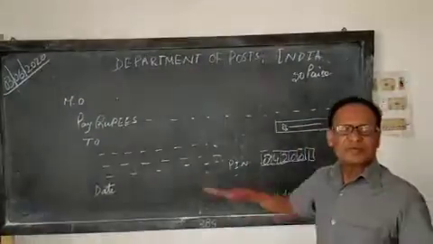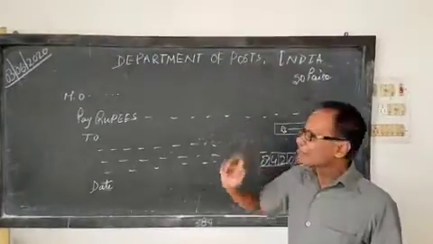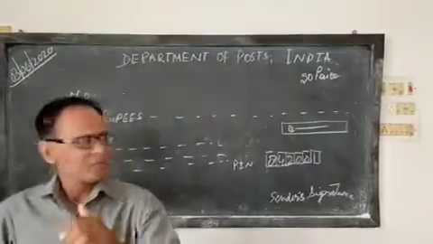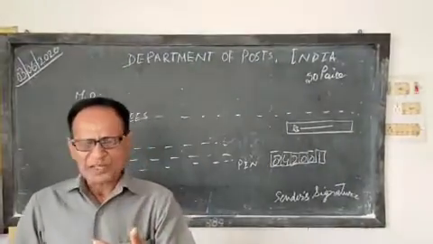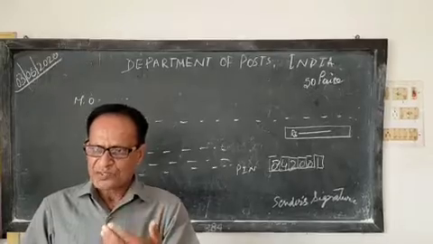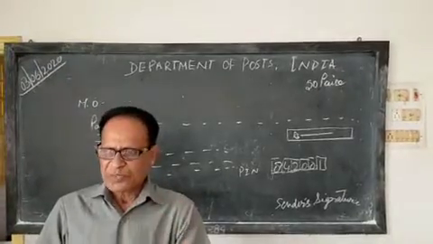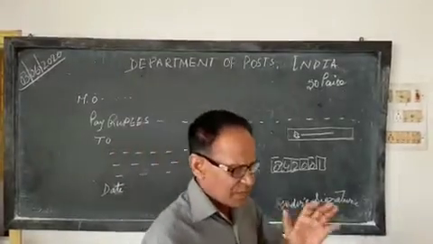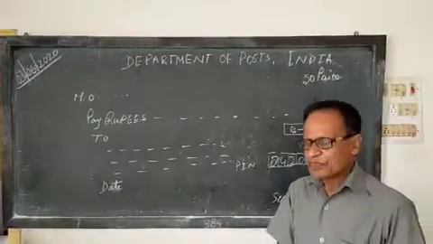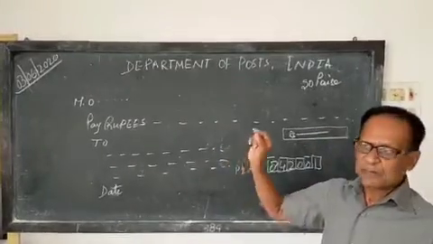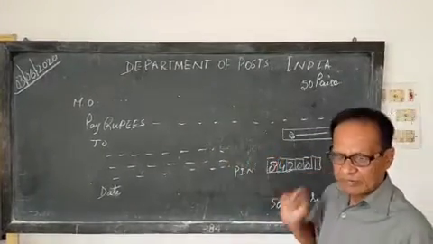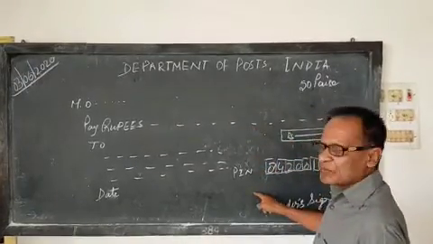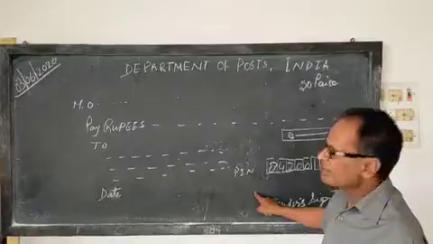Now listen boys, the first chapter that I have started right now is related to the money order. With the help of this money order, you can send money to your friends, to your relatives and to your distributor for getting something. Now the format has been given in the first paragraph, on the first page of the book. A format of the postal order is already printed. Now I have also written the sample of the money order form here.